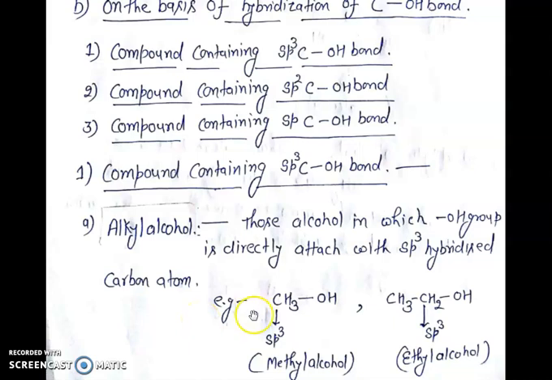In methyl alcohol, the OH group is directly attached with the sp3 hybridized carbon atom. In the second example, ethyl alcohol, the OH group, that is hydroxyl group, is directly attached with the sp3 hybridized carbon atom. So these are the examples of alkyl alcohol.